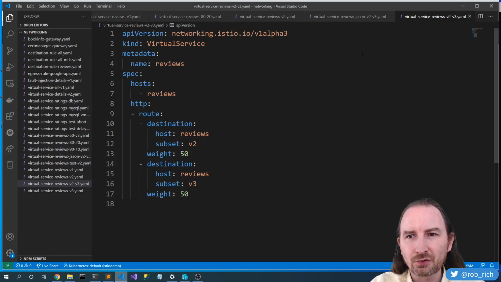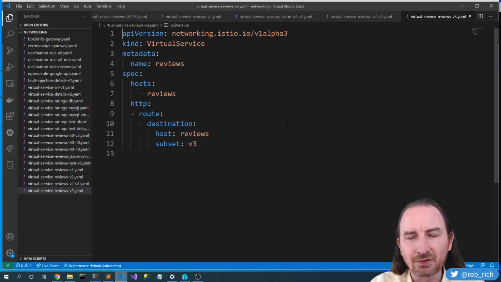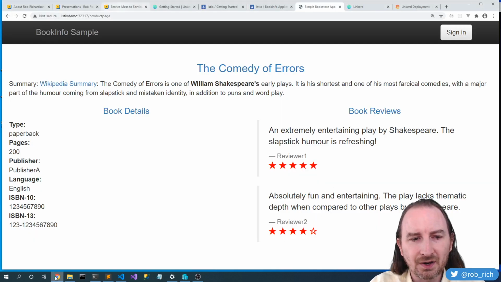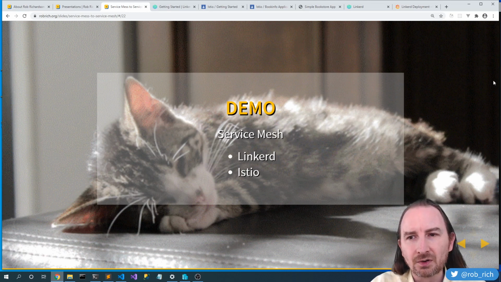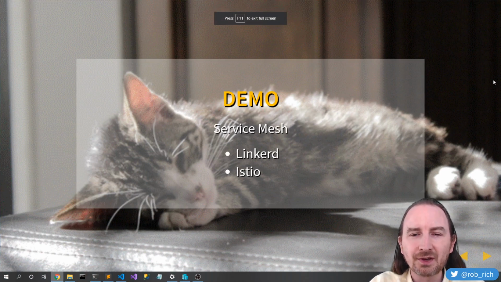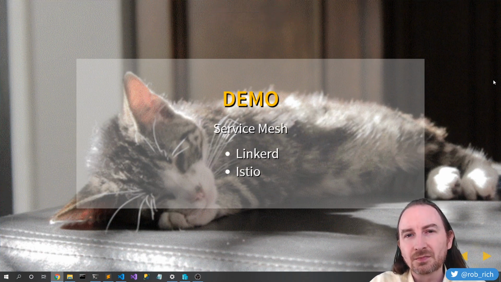I think version 2 is working, version 3 is working pretty well. So let's flip everything to version 3. kubectl apply v3. There we go. Now everything is moved to version 3 and we will always get version 3. We saw how easy it was to configure Istio to be able to route traffic in interesting ways. We saw how fast it was to get LinkerD spun up. Consul and Open Service Mesh are also great service meshes in being able to do interesting things.